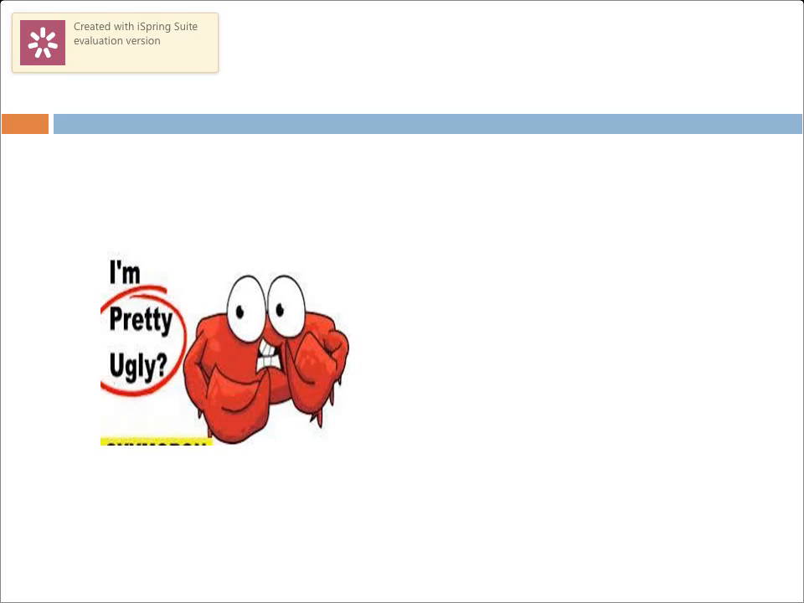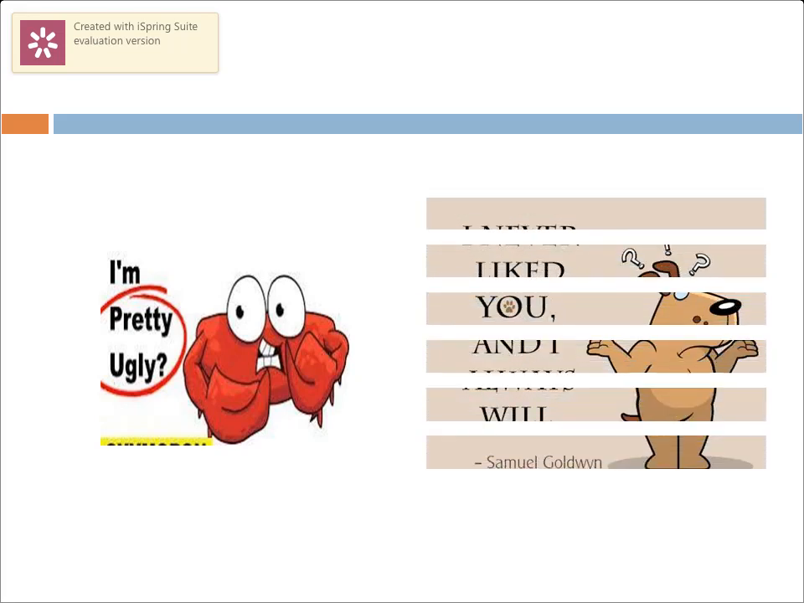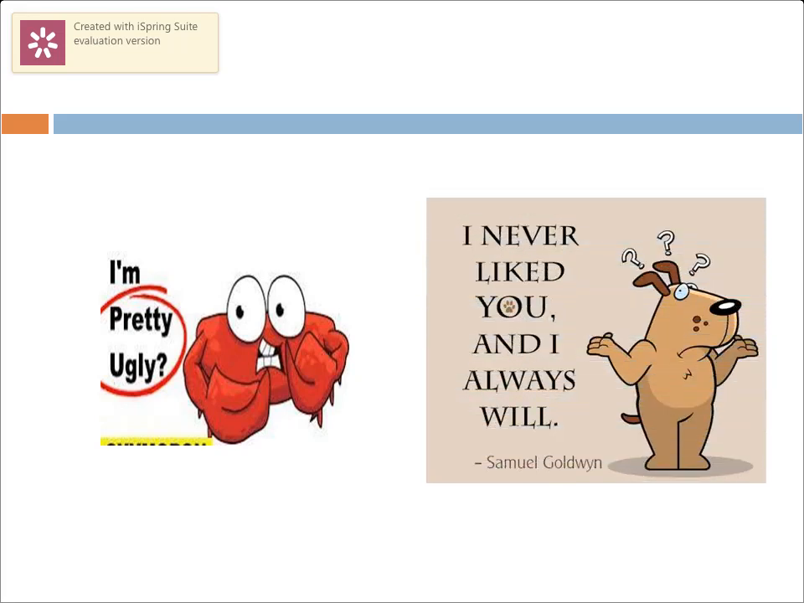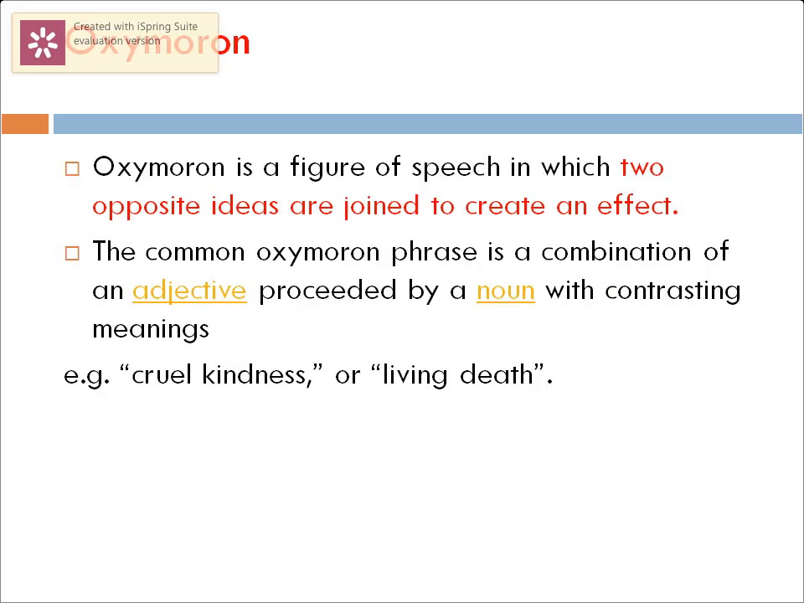Now look at this picture. I'm pretty ugly. Now you find two contradictory words or opposites together, pretty ugly. Similarly, here you find a statement saying, I never liked you and I always will. Now two contradictory things put together. And you might have observed they're creating a beautiful effect on the reader. Such are called as oxymorons.